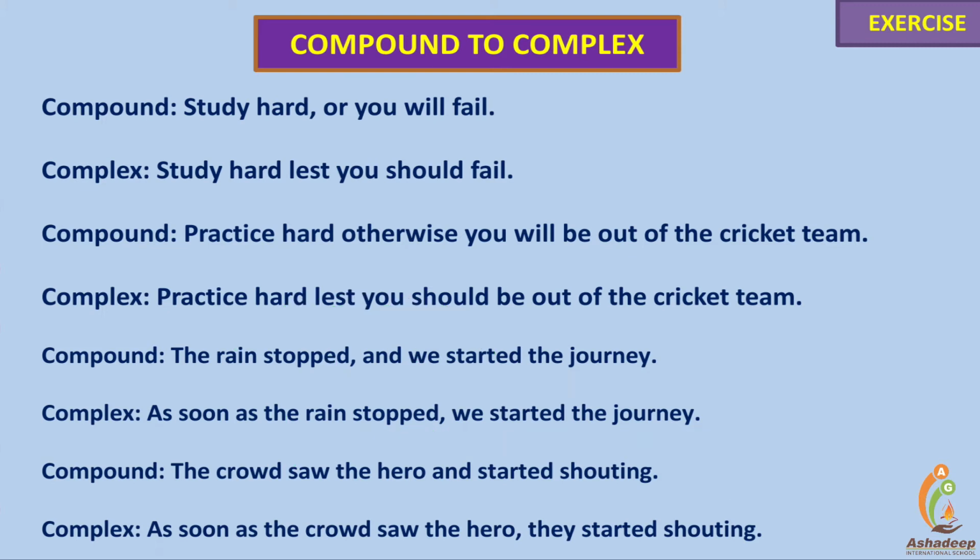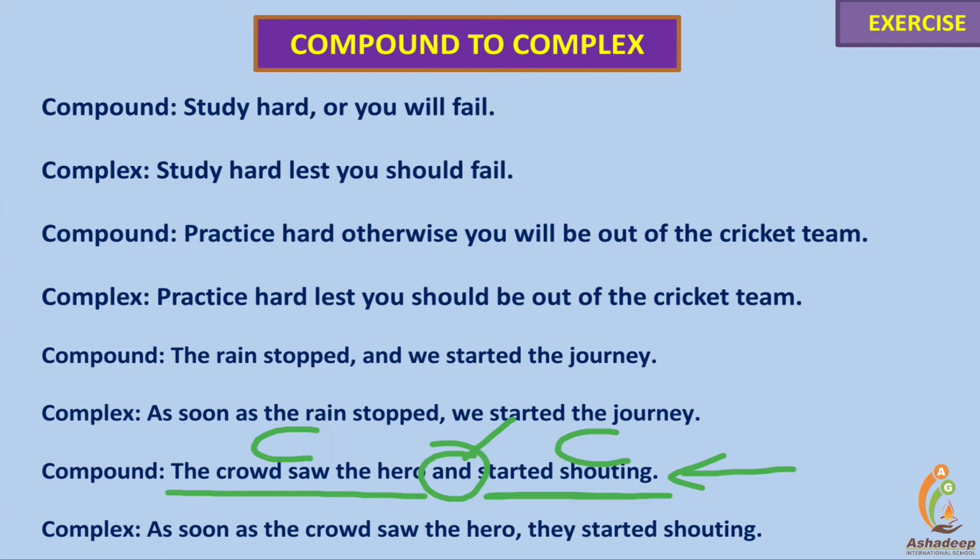The crowd saw the hero and the crowd started shouting. And is a coordinating conjunction, and that's why it makes a sentence compound. Now, to make it complex, the conjunction will be removed. Here, both sentences have the relation of consecutive actions. Shouting is the reaction of seeing the hero.